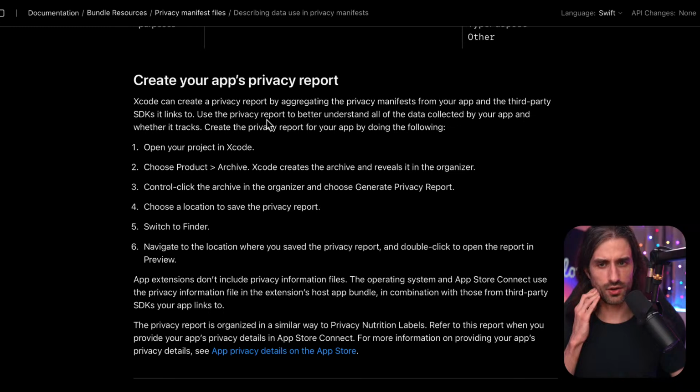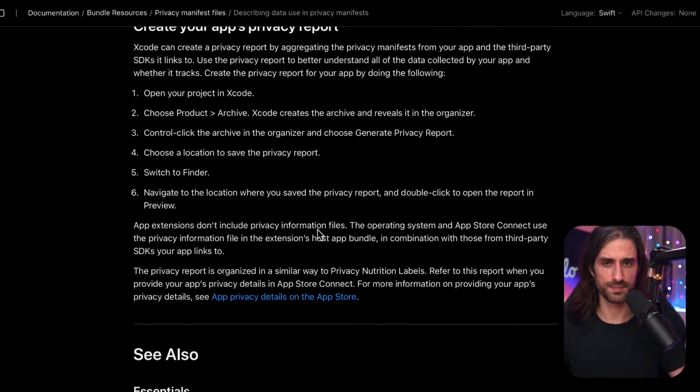And so you do it in Xcode. I won't show it to you because I think you need to archive a real app, and I don't have a paid developer account actually. So I won't show you this part, but you can do it. You need to just do product archive, and then you right click the archive and you do generate privacy report. And it's going to generate it for you, and you can have a look. They show you an example in the WWDC session, and it's a PDF. It's all of the privacy manifest plists combined into a PDF, and that's it.